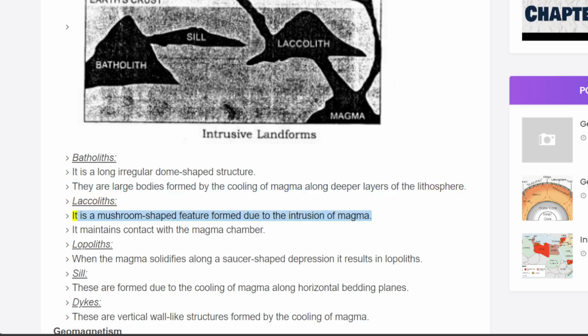Laccoliths. It is a mushroom-shaped feature formed due to the intrusion of magma. It maintains contact with the magma chamber. Lopaliths. When the magma solidifies along a saucer-shaped depression, it results in lopaliths. Sill. These are formed due to the cooling of magma along horizontal bedding planes. Dikes. These are vertical wall-like structures formed by the cooling of magma.